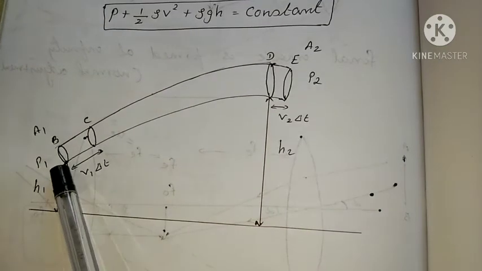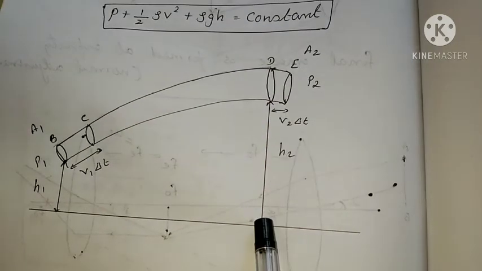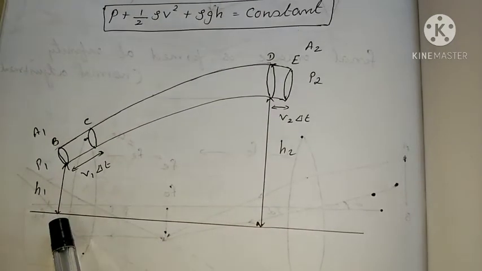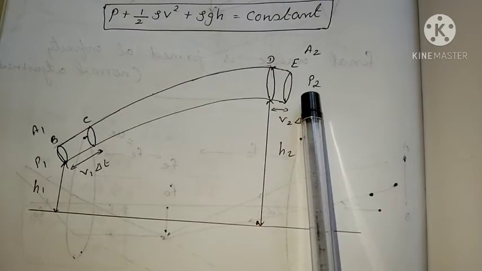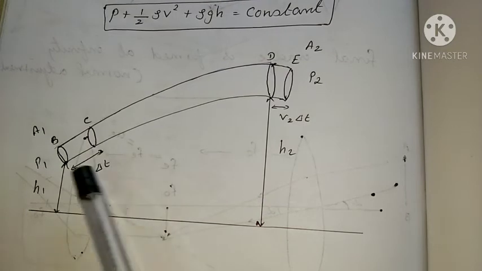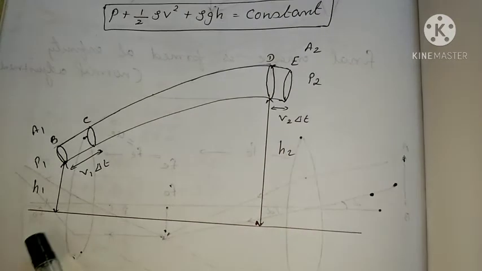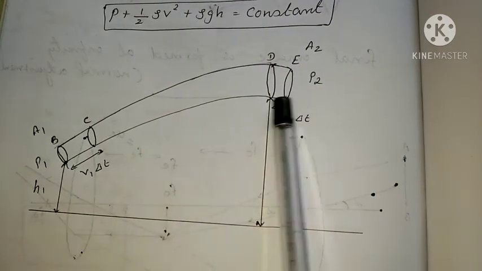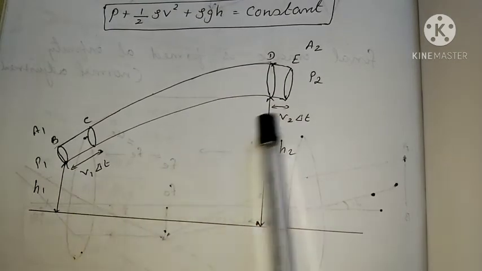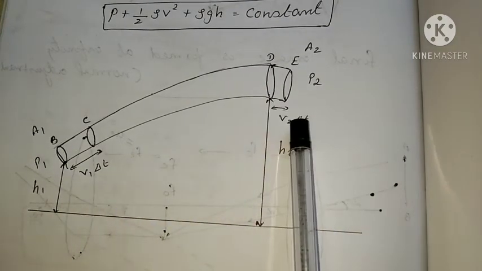A2 is greater than A1. Second assumption, the heights of the pipe at its two ends are different. Here H2 is greater than H1. The third assumption, the fluid flowing through the pipe is incompressible. Incompressible means even if we apply pressure, the volume is not reduced. Then the fourth assumption is that the fluid is a steady flow. Then the fifth assumption, there is no energy lost due to friction. That is, the fluid is non-viscous.